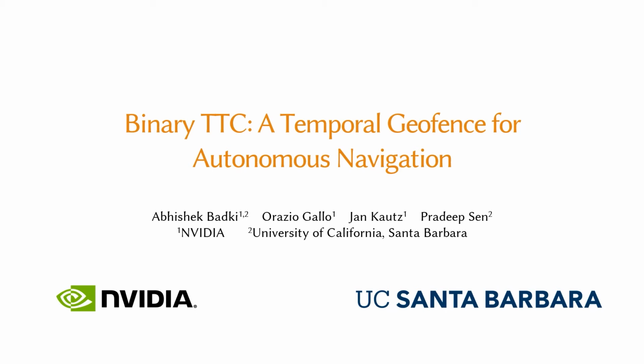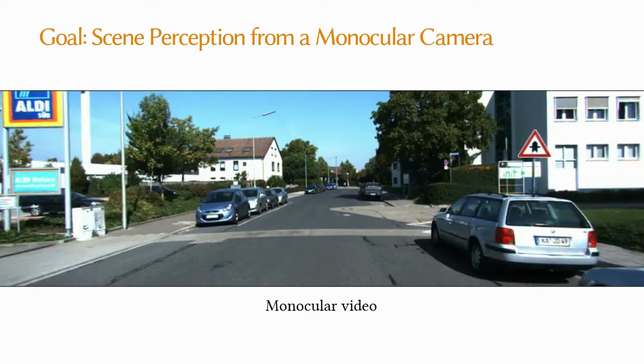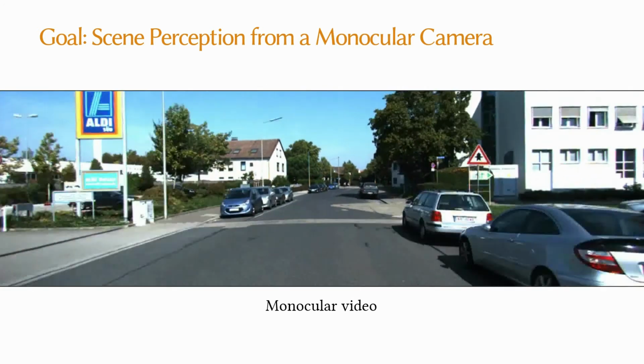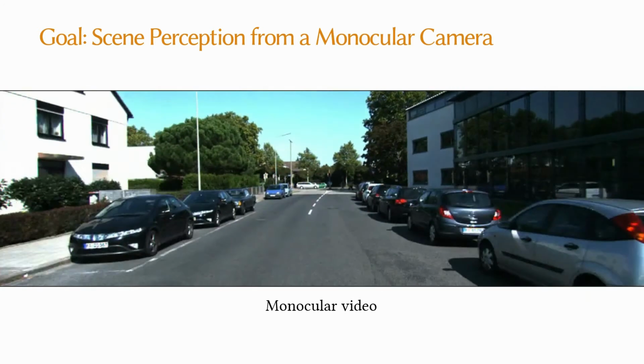We present our paper Binary TTC, a temporal geofence for autonomous navigation. In this paper, we focus on the task of scene perception from a monocular camera, where a single moving camera captures the scene.